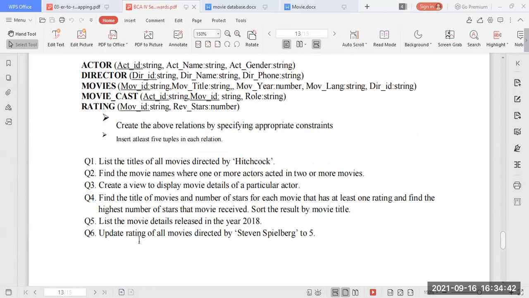And the last query is to update the rating of all movies directed by Steven Spielberg to 5. So first of all, in the director table, you have to create one more director. The first director we created was Hitchcock, assume he is D101. Another director we can add as D102, which is Steven Spielberg.